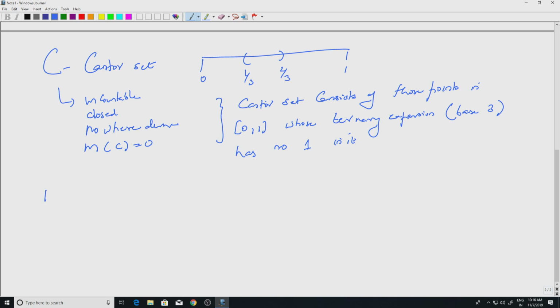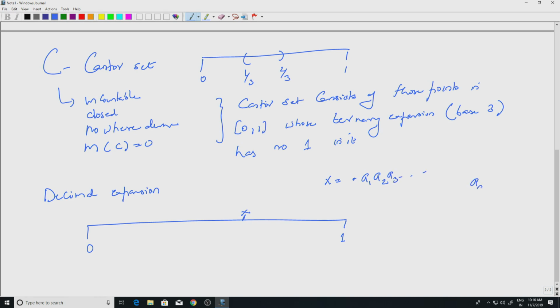So, let us look at decimal first. What is decimal expansion, and then we will go to other expansions. Decimal expansion is something which you know. If I look at [0,1] and a point, let us say x here, x can be written as 0.a1 a2 a3 and so on, where the a_n belong to the set 0, 1, 2, etc., all the way up to 9. What does this mean? This is the series sum of a_n by 10 to the n, n equal to 1 to infinity. Well, how do you plot this point in [0,1]?